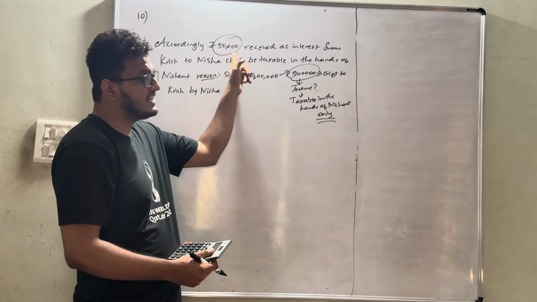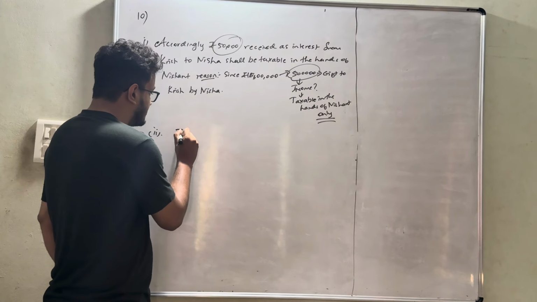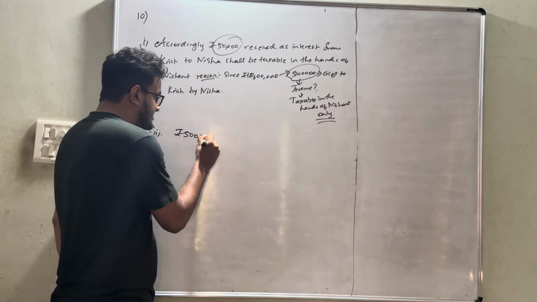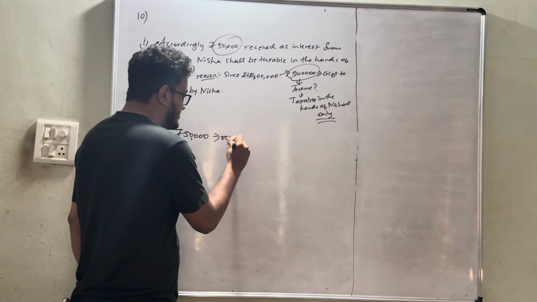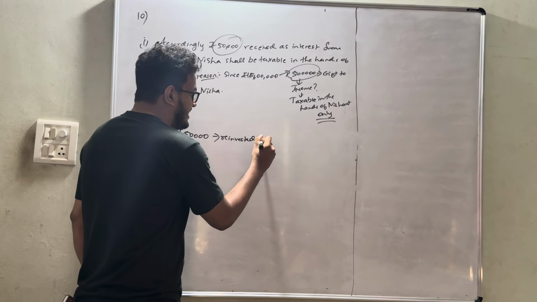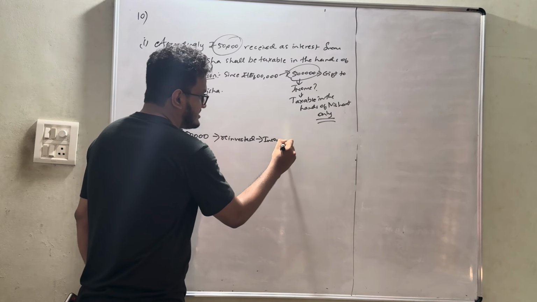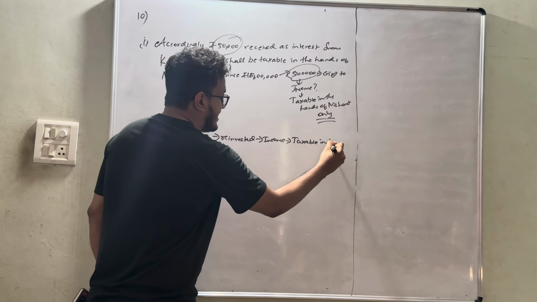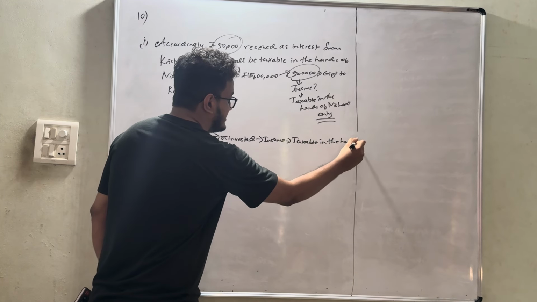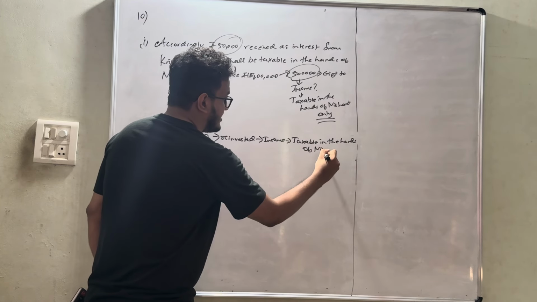But if the same 50,000 has been reinvested, whatever income is generated shall be taxable in the hands of Nisha, not in the hands of Nishant. Why?